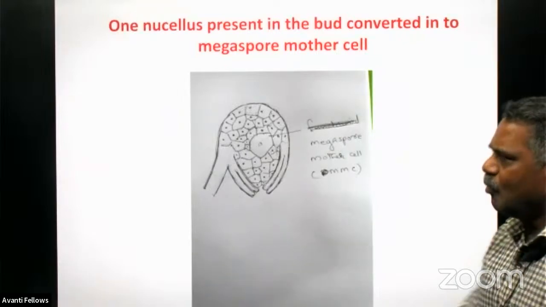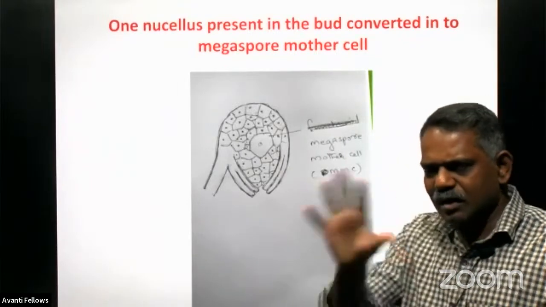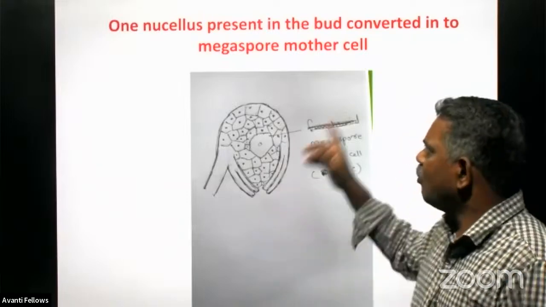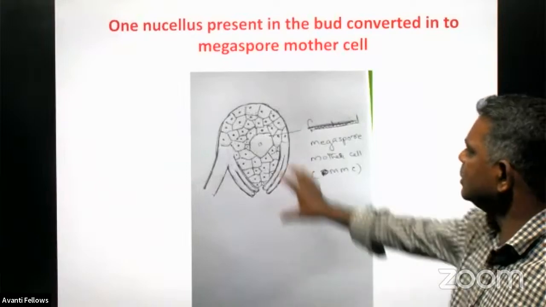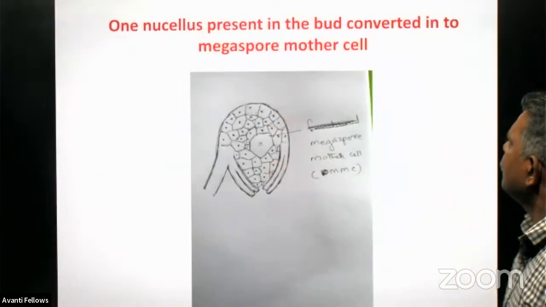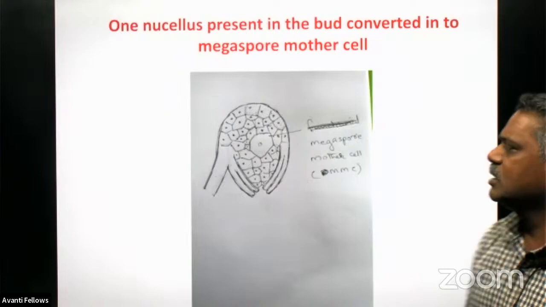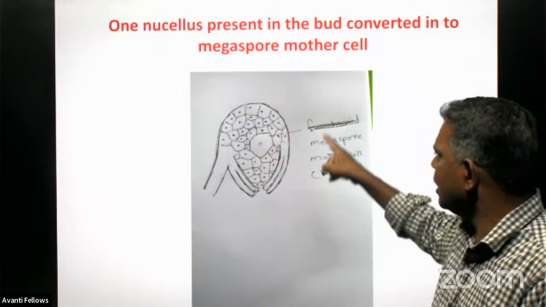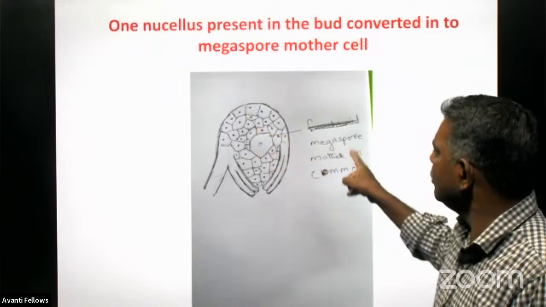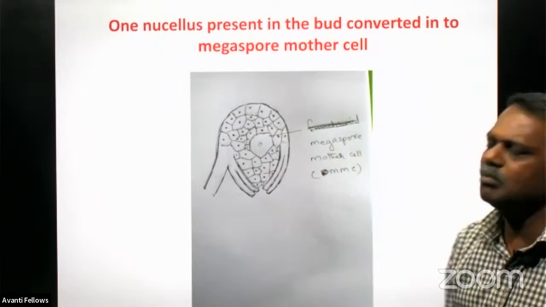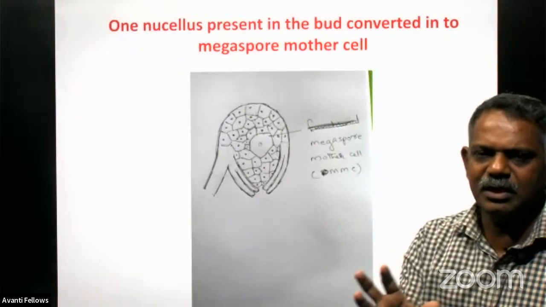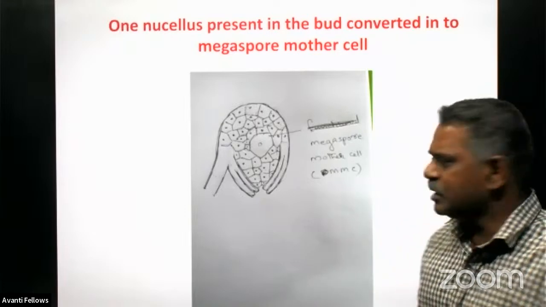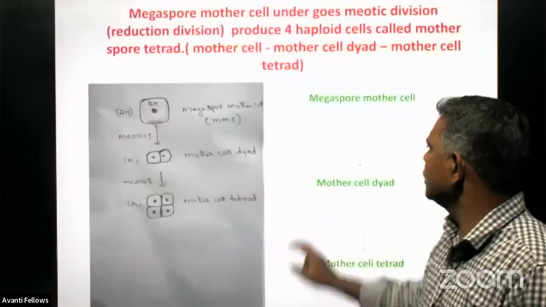Here the nucellus is a multicellular structure, and all the nucellus cells are diploid in nature. One of the nucellus cells present in this structure is converted into the megaspore mother cell. Many nucellus cells are there, and one of them will be converted into the megaspore mother cell. Now we are discussing in detail the formation of the ovule in the ovary, that is called megasporogenesis, right?